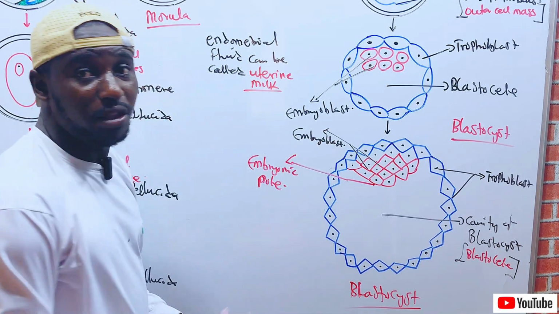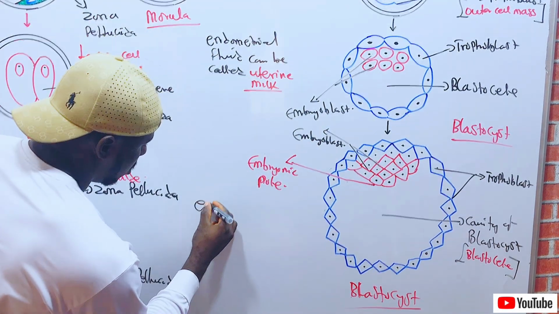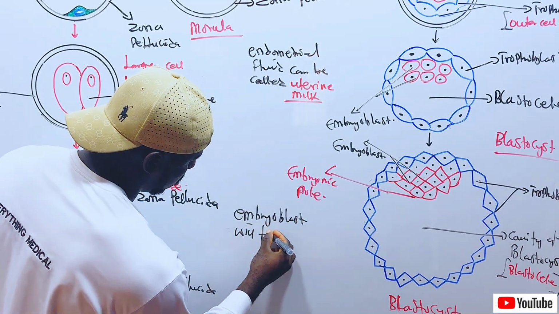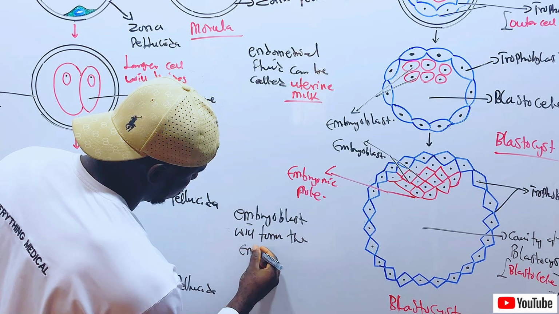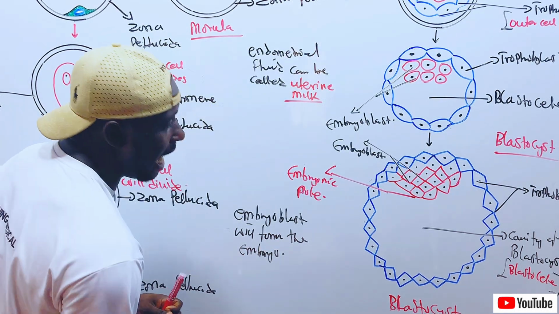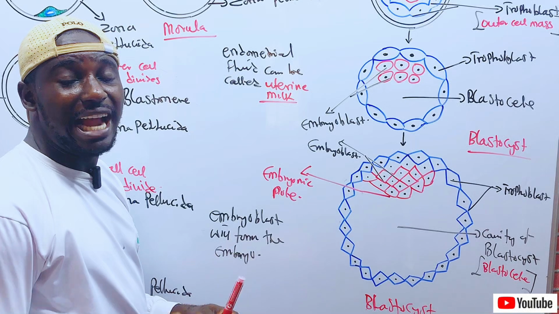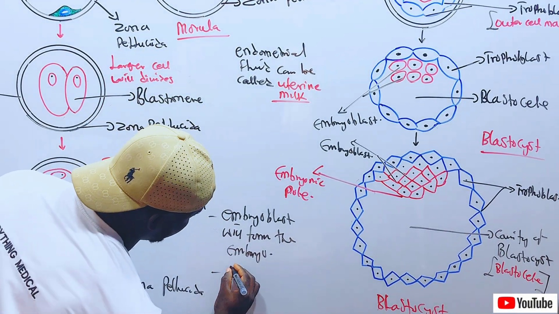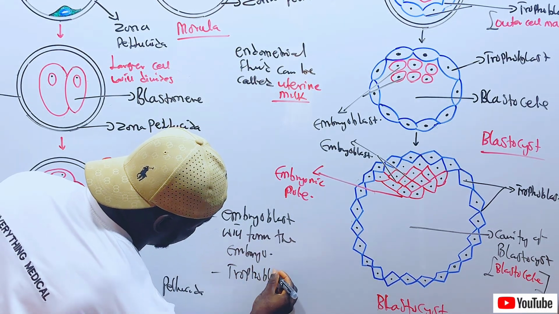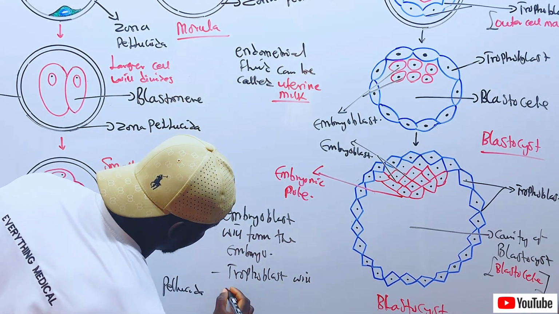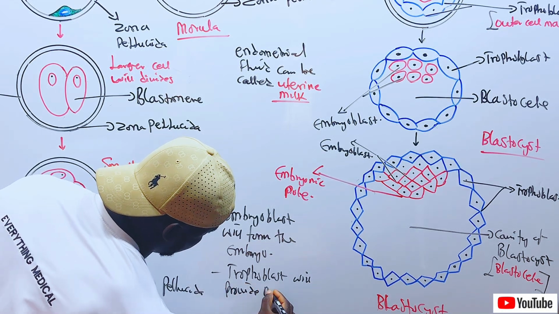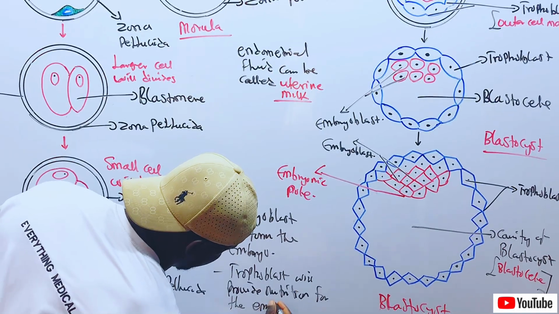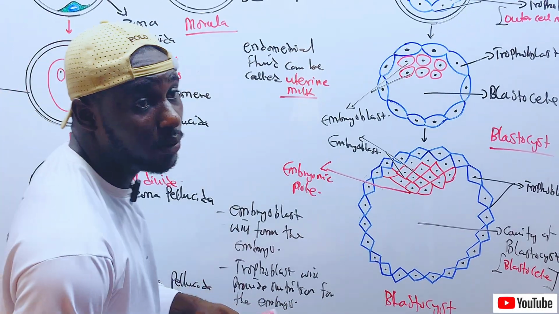The embryoblast will form the embryo, while the trophoblast will provide nutrition for the embryo. Yeah, that is how everything happens.